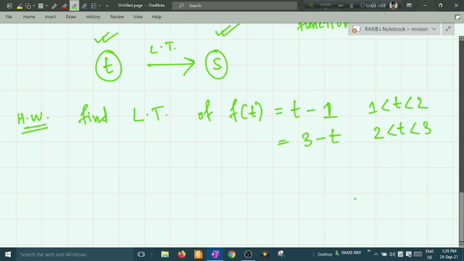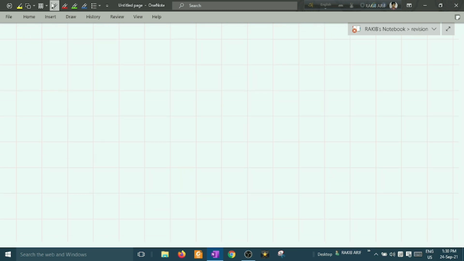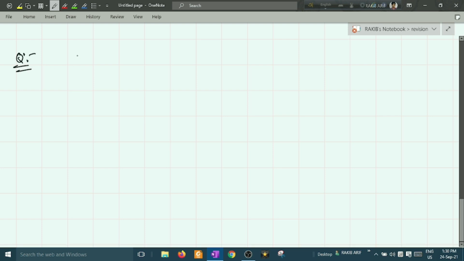Now I am going to take another problem which is based on completely direct properties of Laplace transformations. Okay, so the next question is: find the Laplace transformation of f of t equals 1 plus sine 2t.